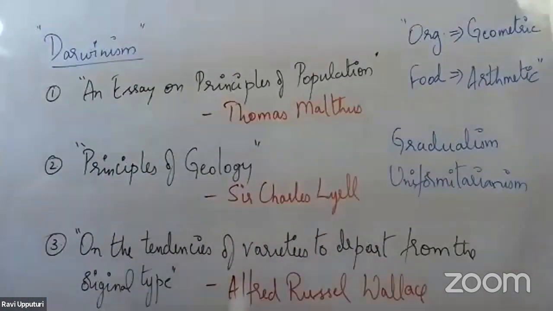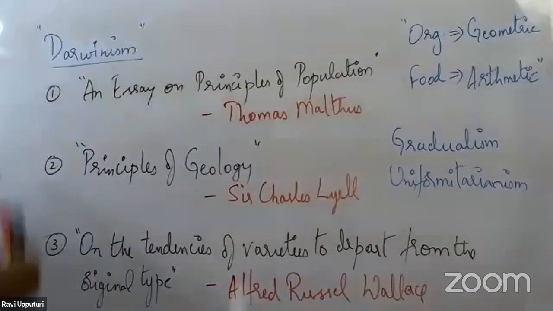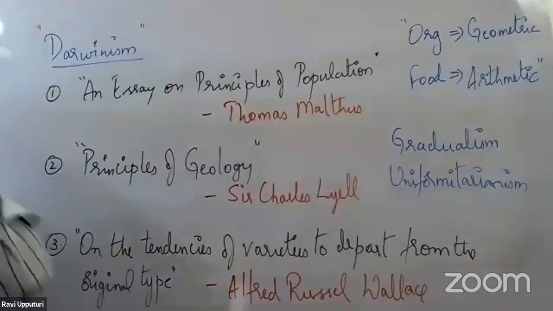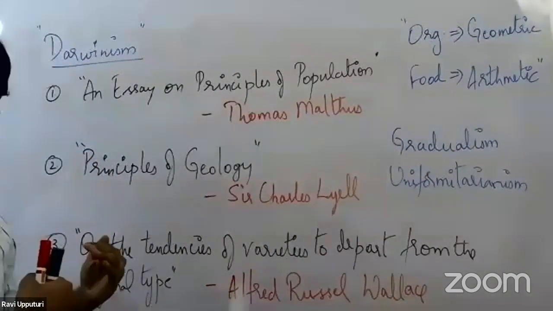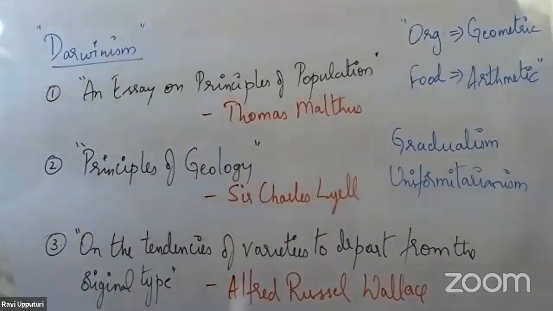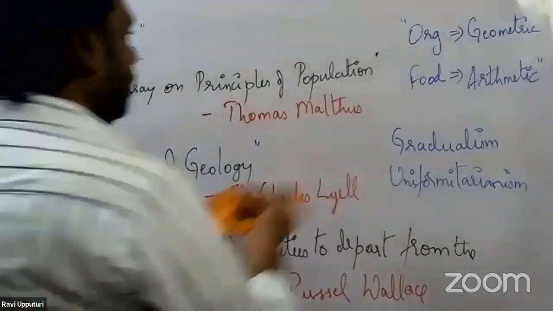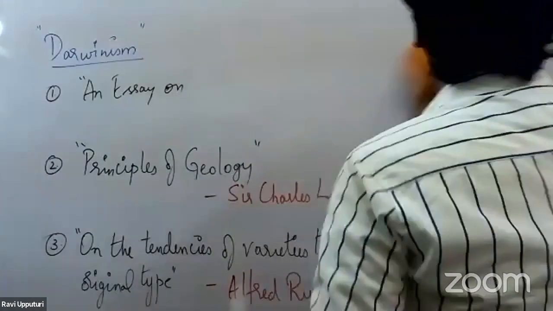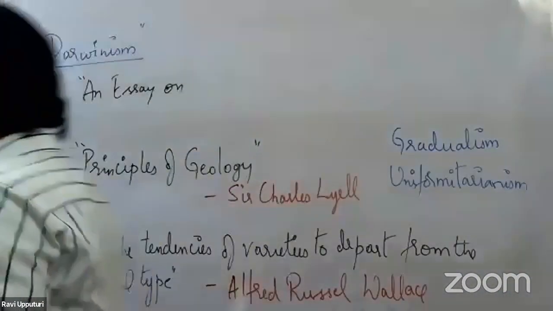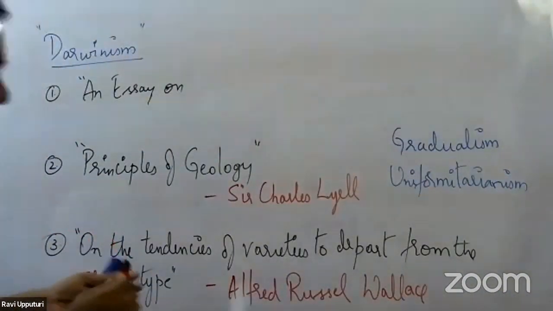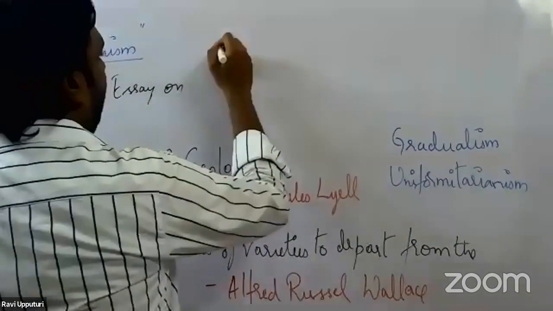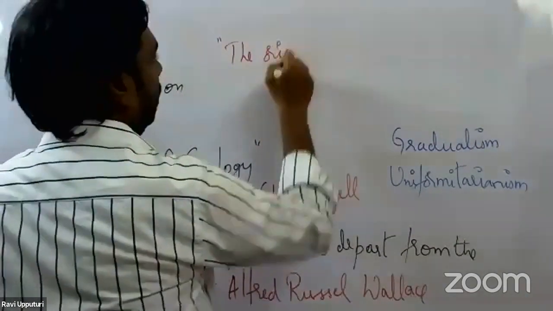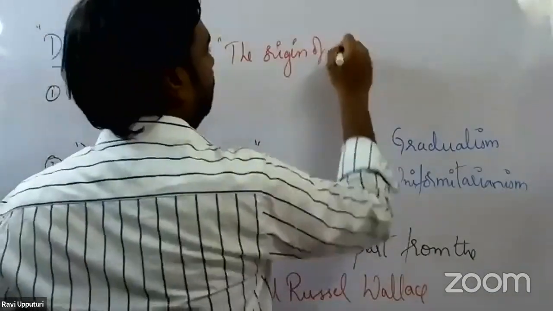So based on these three publications, Darwin wrote his book. What is the title of his book? Based on these three publications, Darwin started writing down his postulates or principles in the book entitled The Origin of Species.